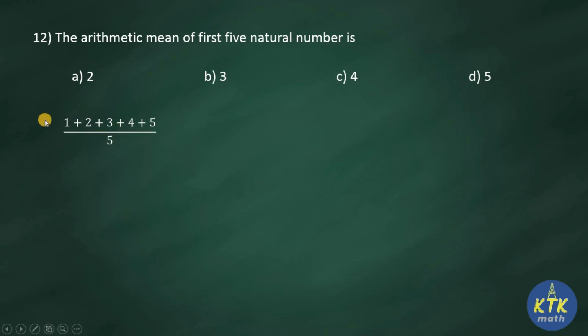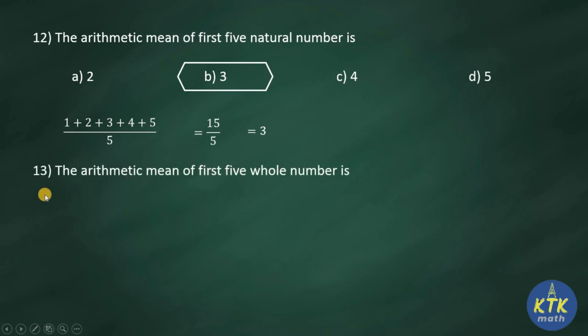Because 5 observations are there. When you add the numerator you will get 15. 15 divided by 5 is 3. Therefore the answer for your 12th question is option B, 3. So whenever they mention first 5 or first 10 numbers, we just add the numbers and divide by the number of observations. You can find the answer.